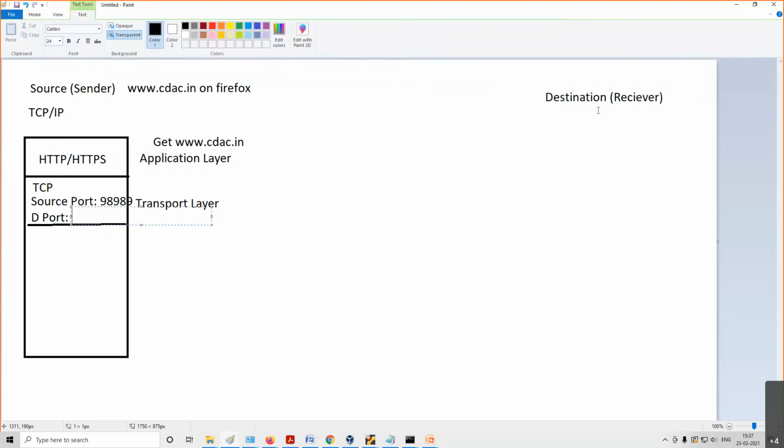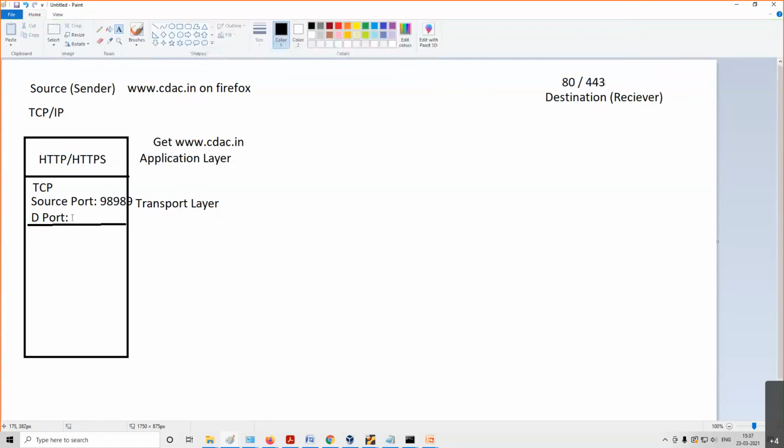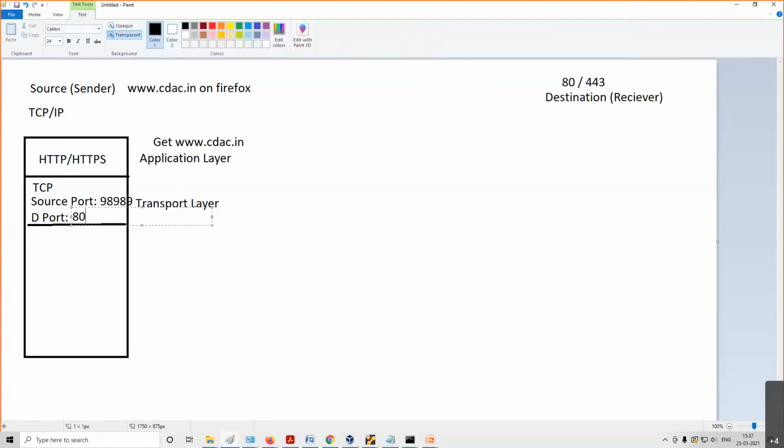Then destination port. Now this web server which is running on the destination, suppose it is running on port 80. Web server will always use port 80, or 443 for secure. So what port number will they write? Either 80 or 443. Currently let me write 80, suppose it is not a secure connection.